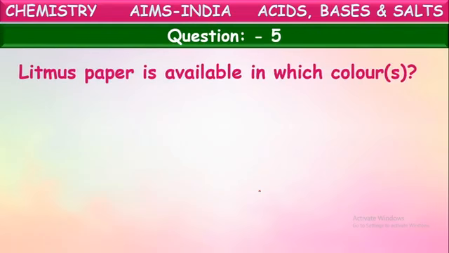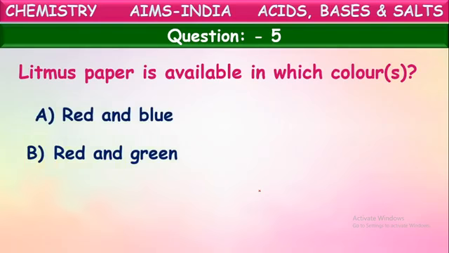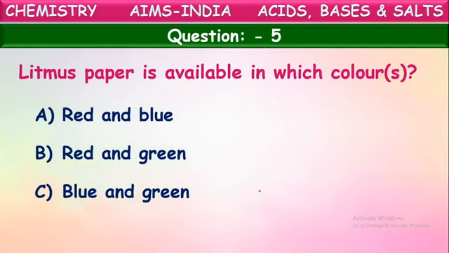Next question. Litmus paper is available in which color or which colors? In how many colors is litmus paper available to us? Yes, in two colors. What are those two colors? Is it red and blue or red and green? Blue and green? Green and yellow.